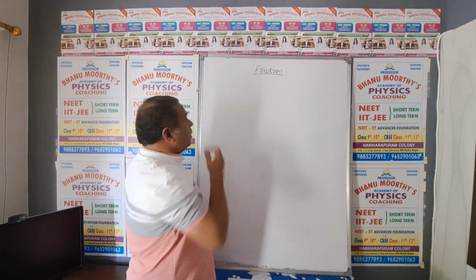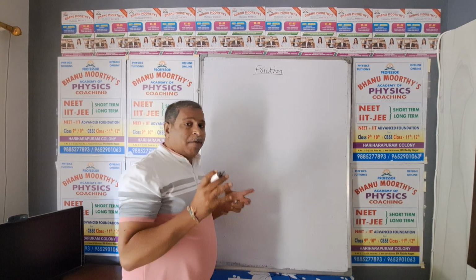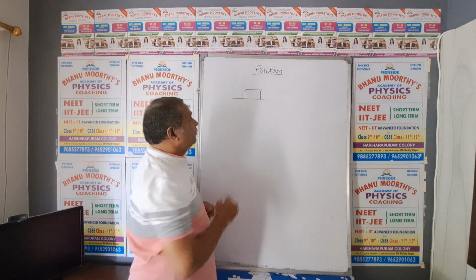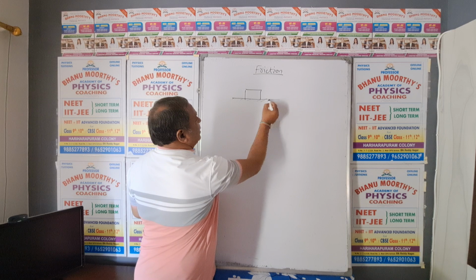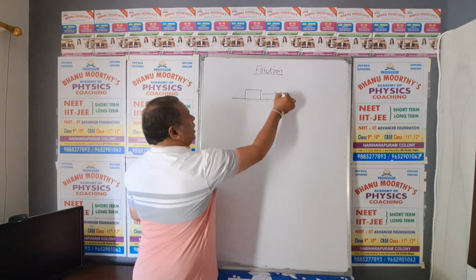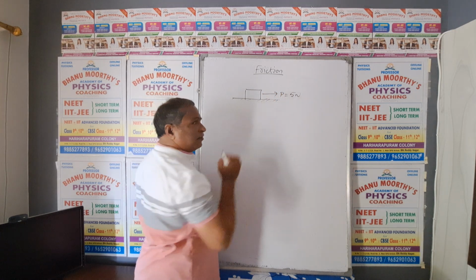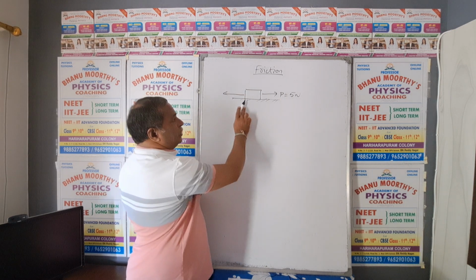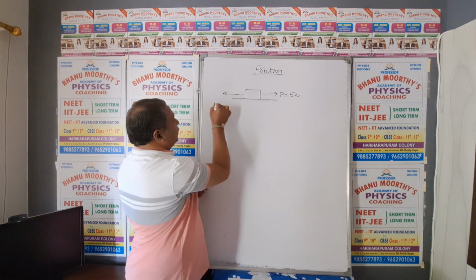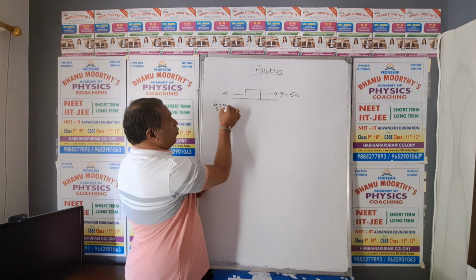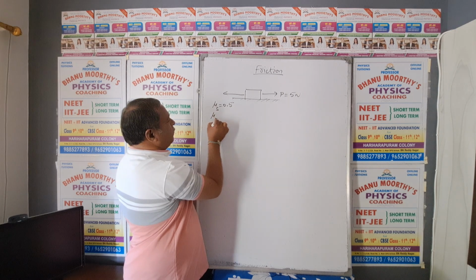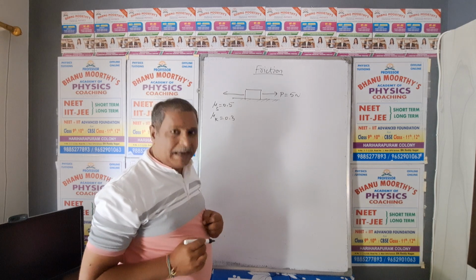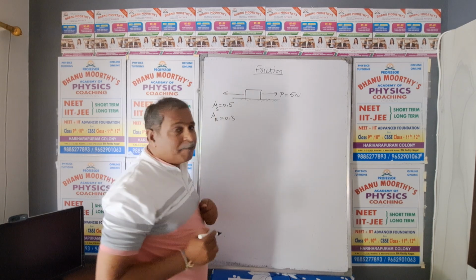Listen carefully. Model number 1 I am projecting. A body is placed on a rough horizontal surface. It is pulled by, say for example, 5 Newton. Model number 1, I am telling. And in the backward direction, between the surface and the block, the coefficient of static friction is given as 0.5, and the coefficient of kinetic friction is given as 0.3. These two coefficients of friction are given, that is static as well as kinetic.